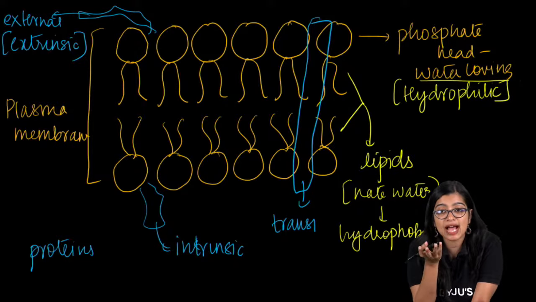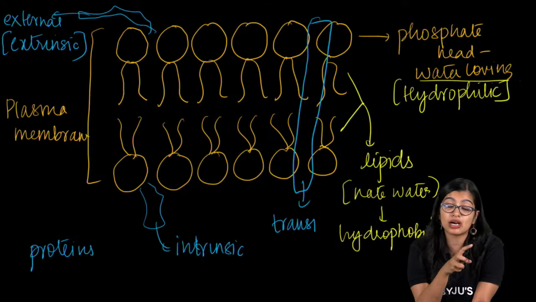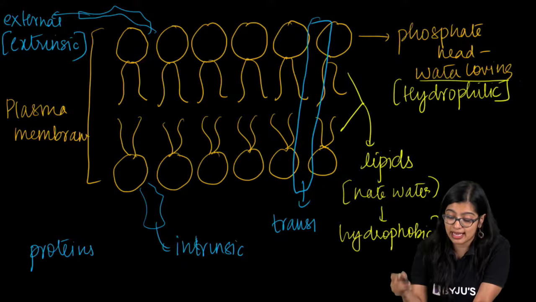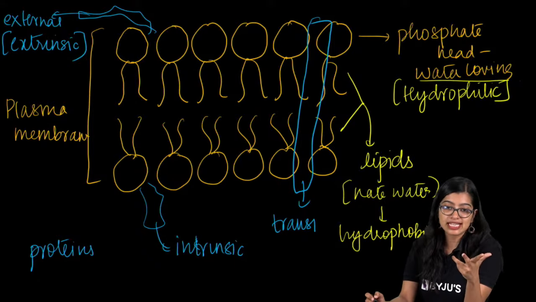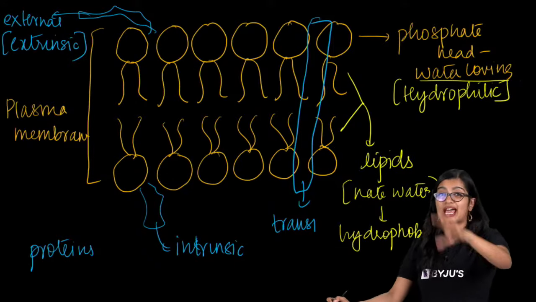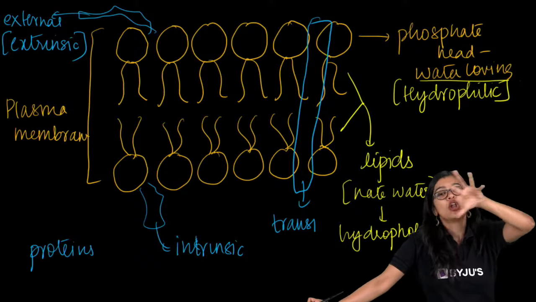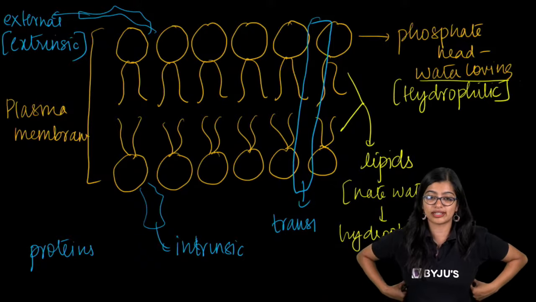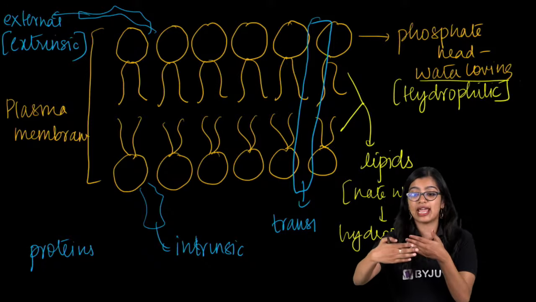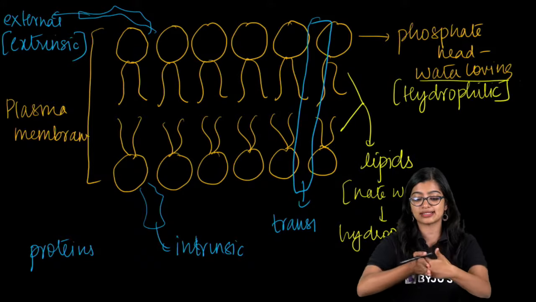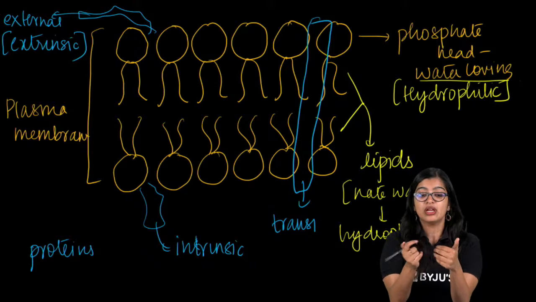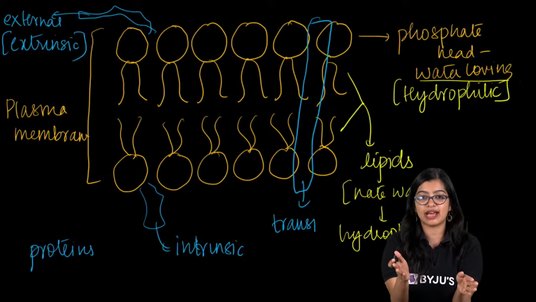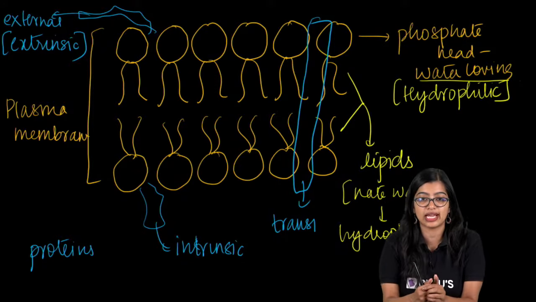So why do they have so many proteins? Because if you remember when you were learning about hormones and everything in your lower classes, we know that there are a lot of structures. Proteins are one thing, but we also have carbohydrates. There are glycolipids, a lot of carbohydrates, a lot of components, but we don't need to go too much into the details of it, right? Water loving and water hating, exactly. Water loving means they will not repel water, right? When you look at water and lipids or oil, you know how they'll not mix properly, which is why we have hydrophobic and hydrophilic.